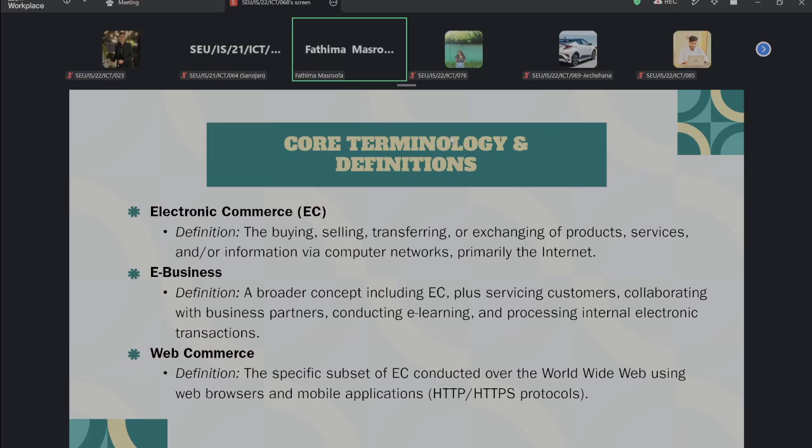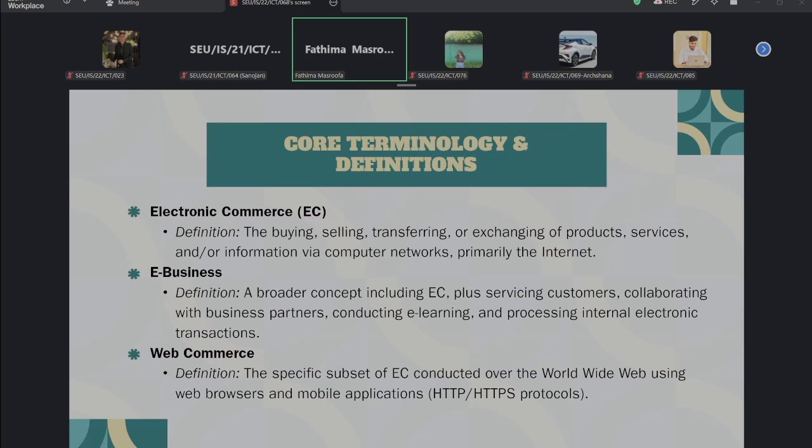Normally we have to do some product selection, right? And then what will we do? After the selection of the product, we will order, right? Then we will do the payment and the confirmation. Then finally comes delivery. So this is the process happening when you are ordering a phone or buying something online. This is the process we can call electronic commerce. We are using digital platforms to do the process.